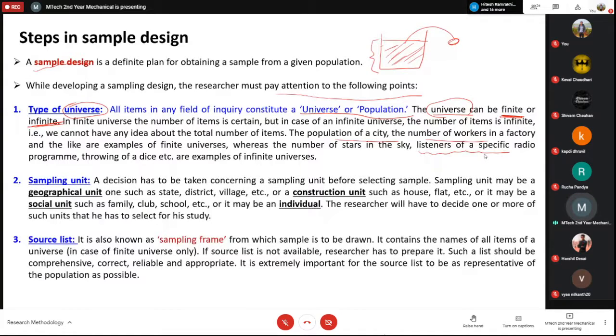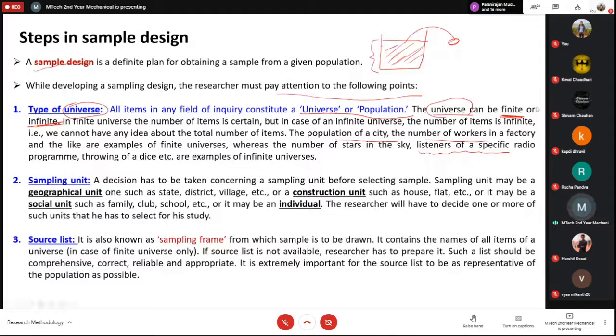So for example, now we have this thing where we can say the number of views on YouTube videos. So with that we can count the number of views. But again, in reality, we cannot actually count the number of people who have watched the videos, because it is possible that some video is being played and the entire family is watching. Okay, so it will be counted as one view, but actually maybe 10 people are watching at the same time. So these are just examples of the finite and infinite. Finite means something that you can count and infinite means you cannot count.